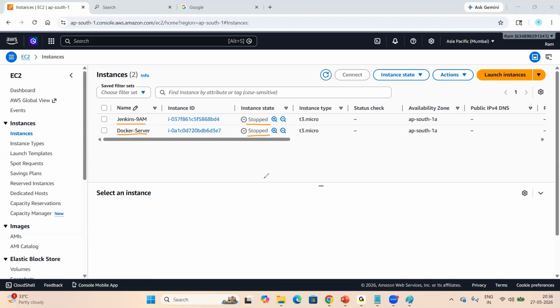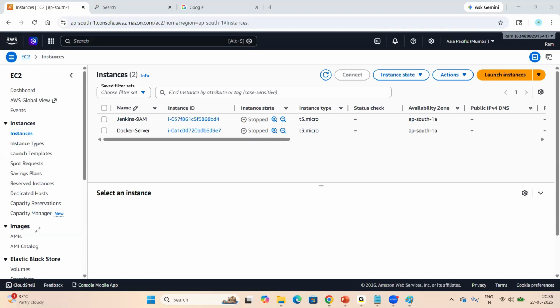Six months free they're giving. I'm using free tier, I am using free servers. How to use the free servers, I'll show you clearly. We don't need to pay a single rupee. Whenever we start using these servers normally on the client side, clients are using high-end, high configuration servers, right? For practice, we don't require high configuration servers.